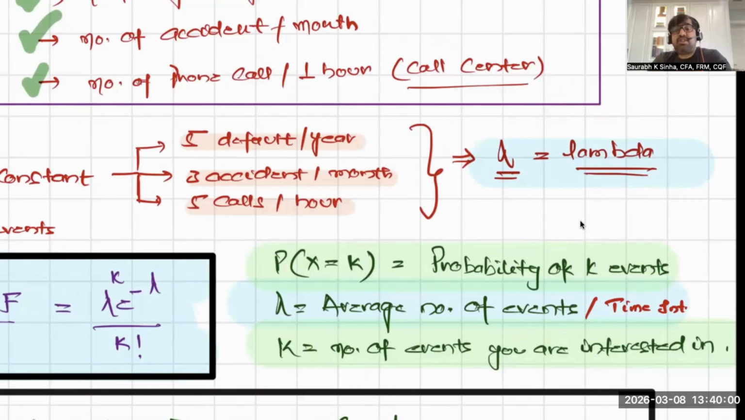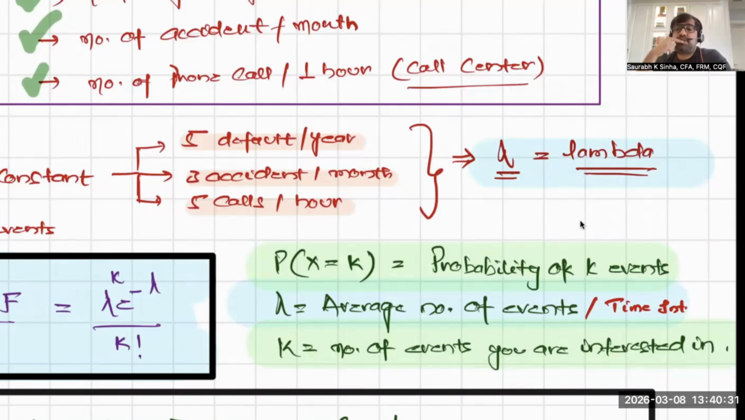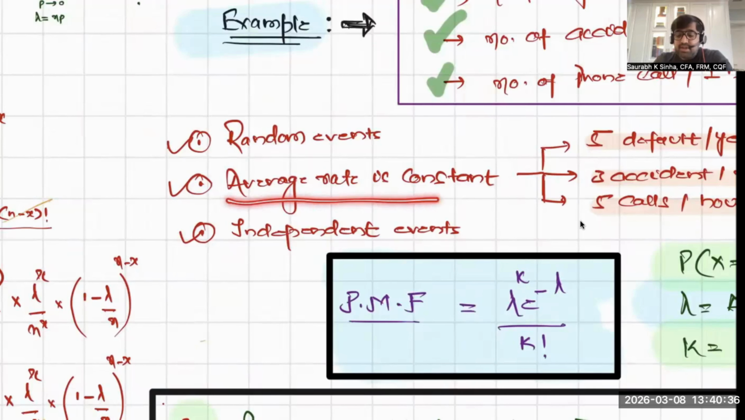The average rate of occurrence of the event should be known, otherwise you will not be able to use Poisson distribution. And what is this lambda? When I say on an average, this lambda is your mean. This lambda is your expected value. This lambda is your average value. All refer to the same concept, different terminology. So the first important point was that the average rate is constant and it is known.